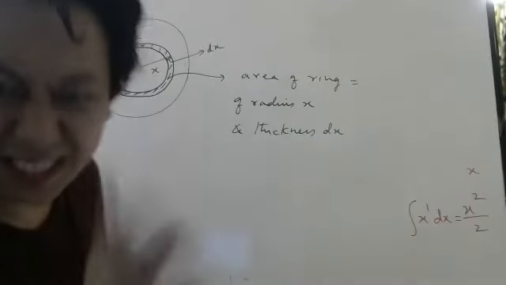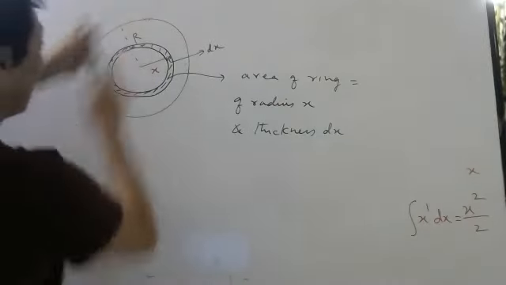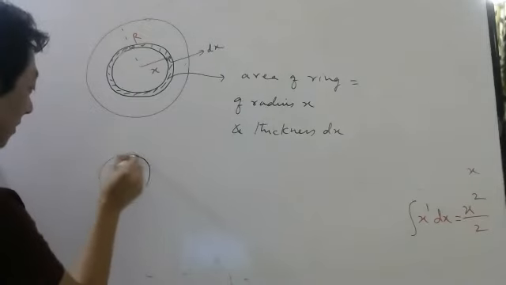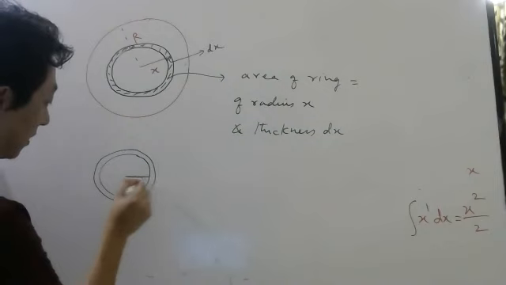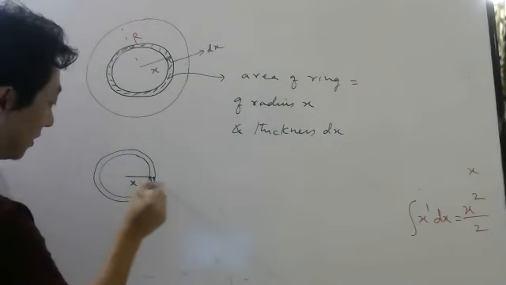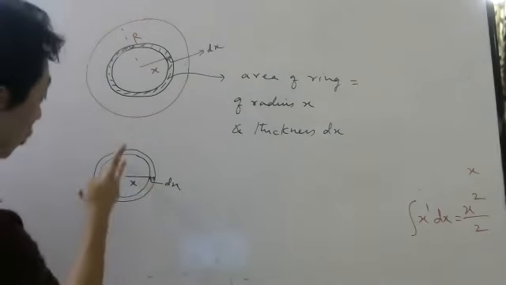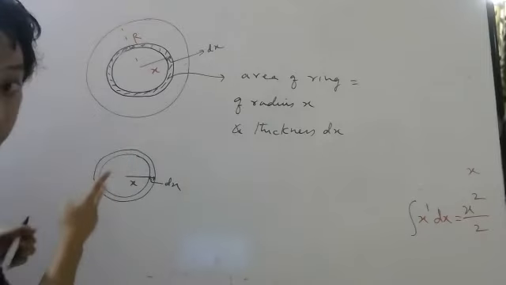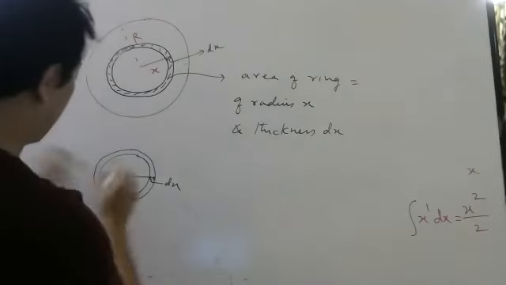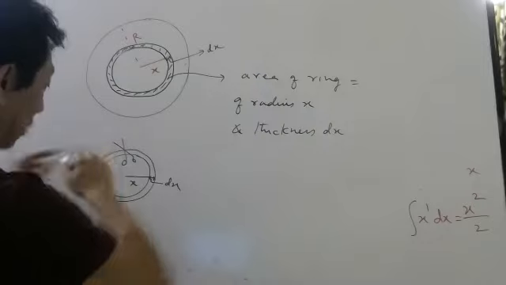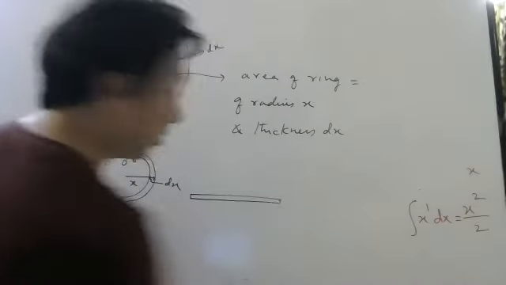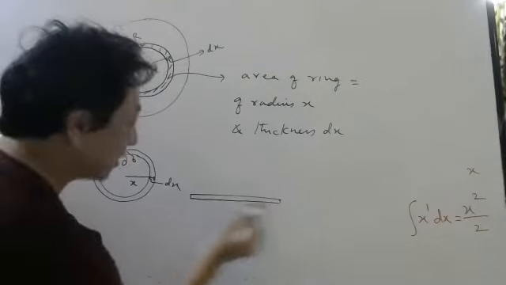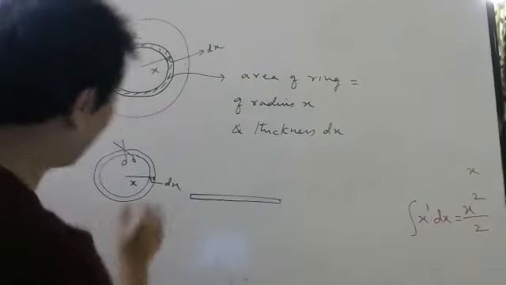But to find it in an easy way, see what you do. This is the ring whose area I want. Radius is x, thickness is dx. Now, you cut here, cut and open. It will look like a rectangle. Yes or no? I know one part should be slightly smaller actually, but I wrote here dx.